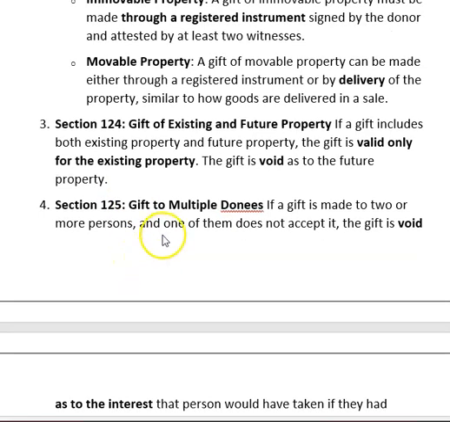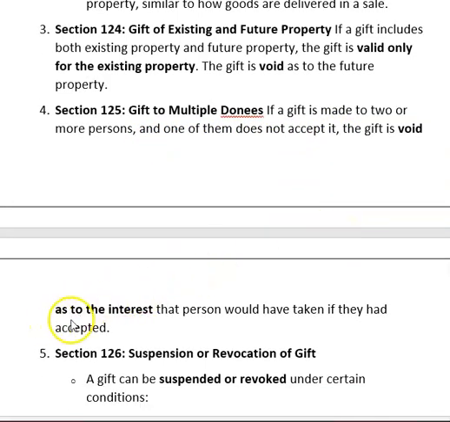Section 125, gift to multiple donees. If a gift is made to two or more persons and one of them does not accept it, the gift is void as to the interest that person would have taken if they had accepted. One mark MCQ came from these 3 lines only. If there are 3 donees and one is not accepting, what will happen to the gift? That gift becomes void for all.